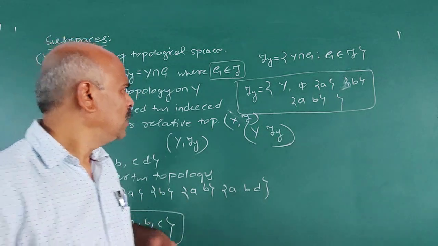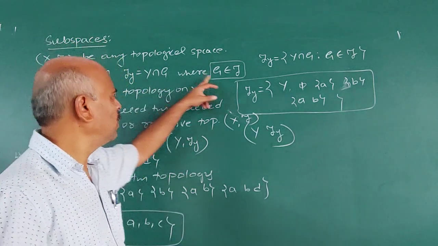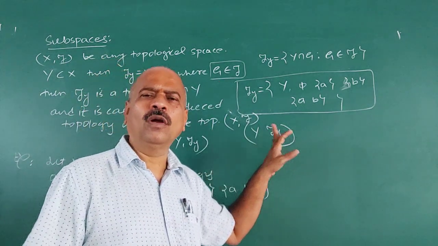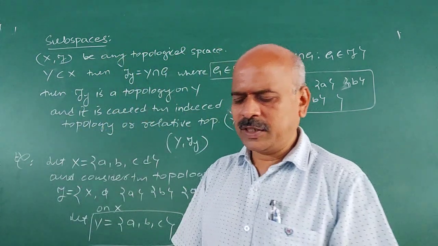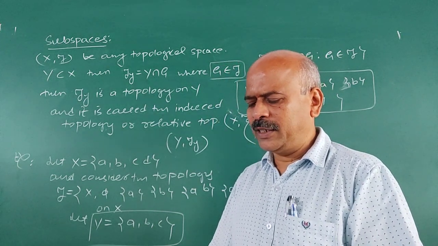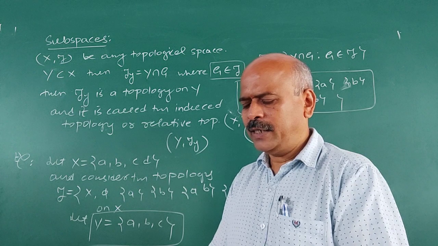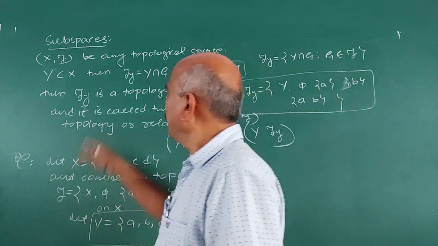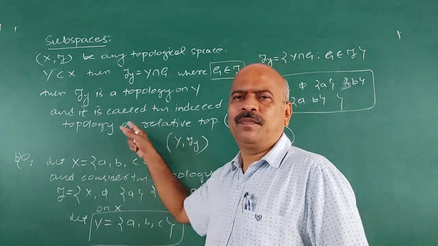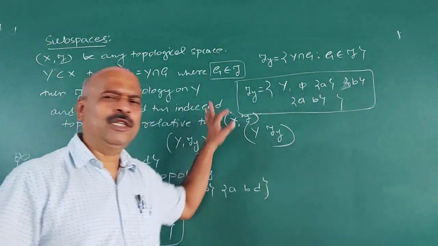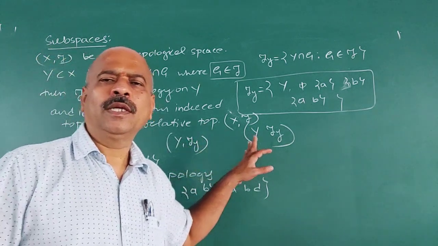Now, these members of tau are called tau open sets, and members of tau Y are called tau Y open sets. We may refer to these as tau open sets, tau Y open sets, and so on. Now we prove this as a theorem. We have taken this as a definition, but it is always true.